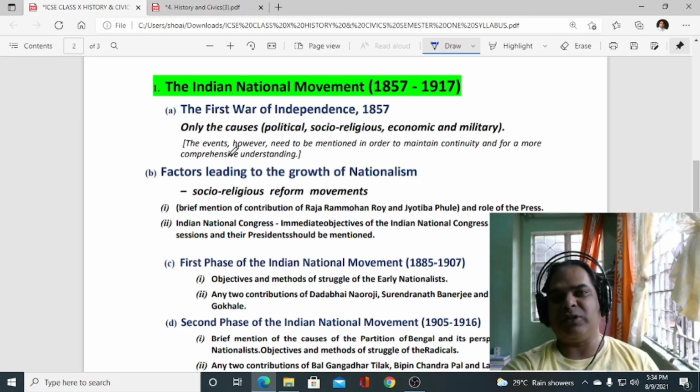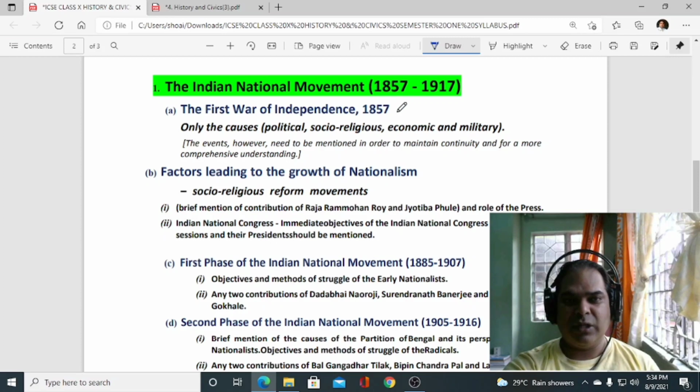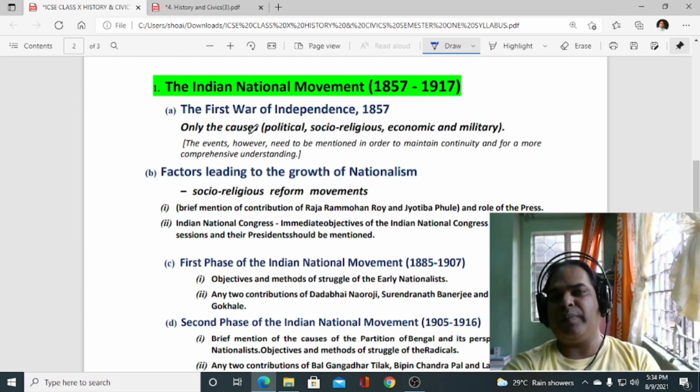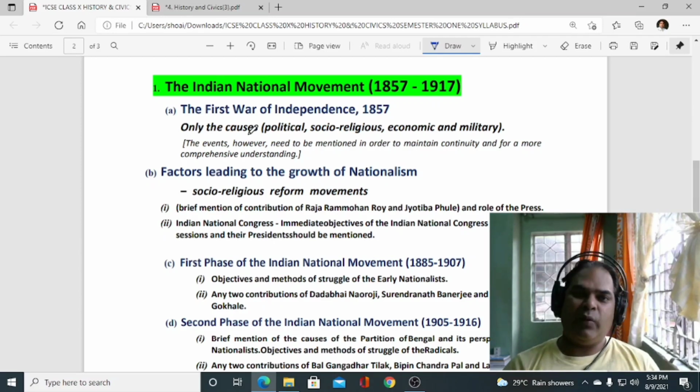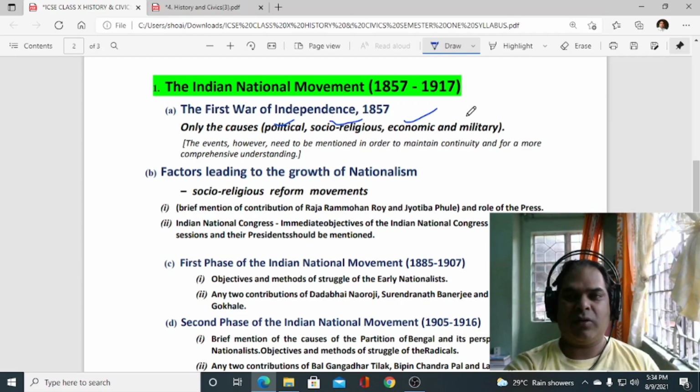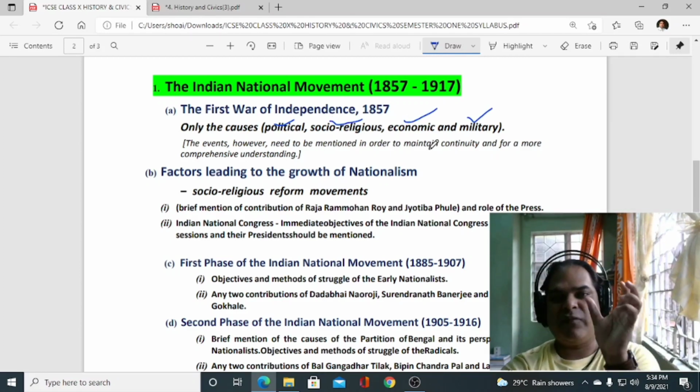First of all, you have to study the first war of independence. When you touch the first war of independence, you have to prepare only the causes: political cause, social and religious cause, economic cause, and the military cause. These four causes only.